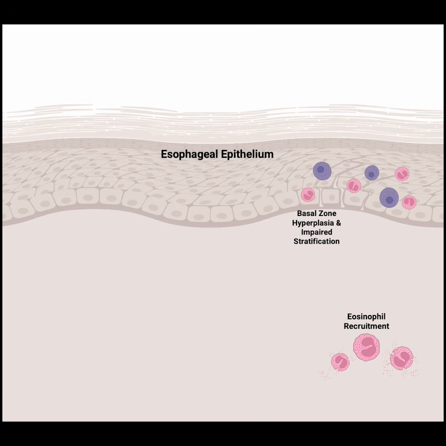Examination of biopsy tissue has revealed a key role for type 2 inflammatory cytokines, most notably IL-13. In vitro work with human esophageal epithelial cells as well as mouse studies have shown that IL-13 acts directly on the epithelium to drive basal cell proliferation, impaired differentiation, increased barrier permeability, and release of eotaxin that drives recruitment of eosinophils.